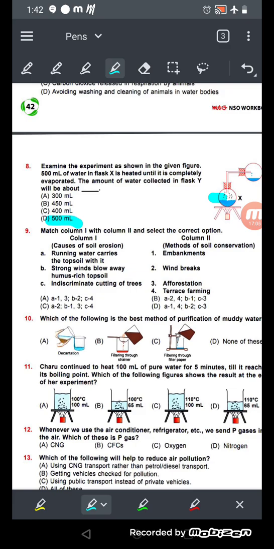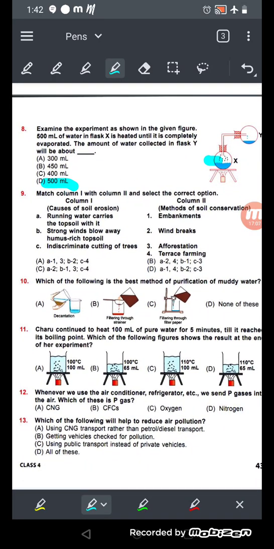Okay. Now come to number 9. Match the column 1 with column 2 and select the correct option. So there are column 1 and column 2. I need to select. Okay. So number 1 is running water carries the topsoil with it. What can it be? It can be the running water. Okay, it can be number 1.